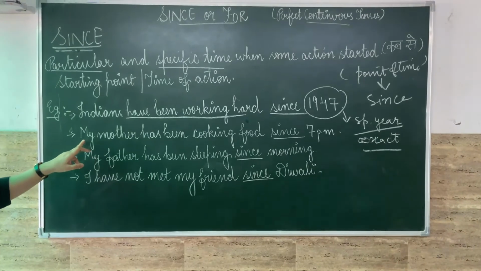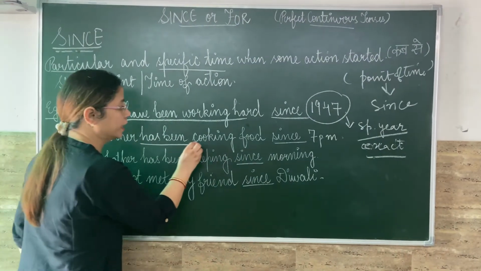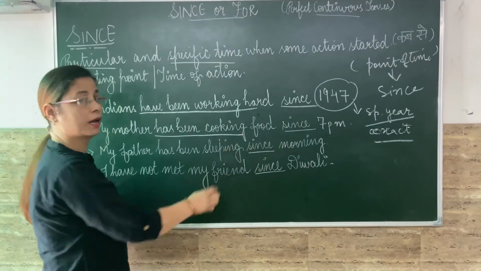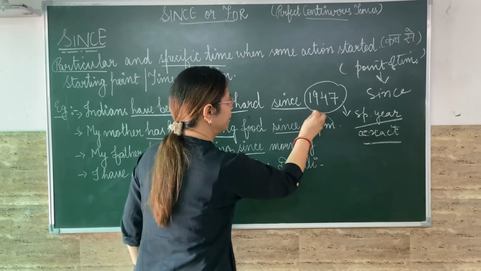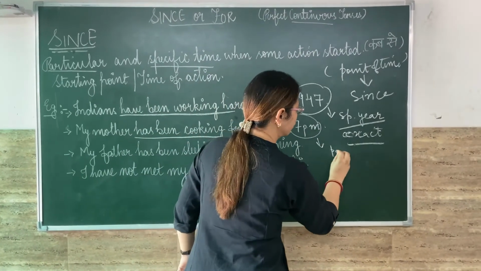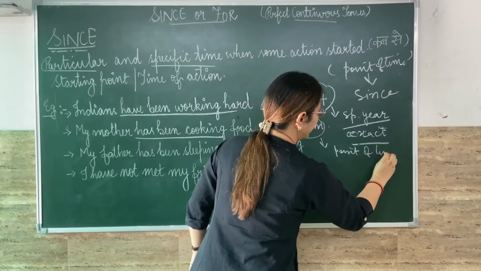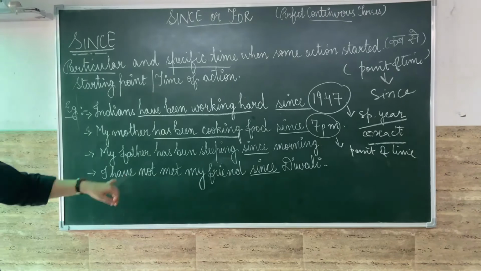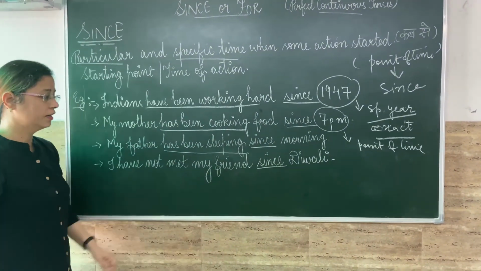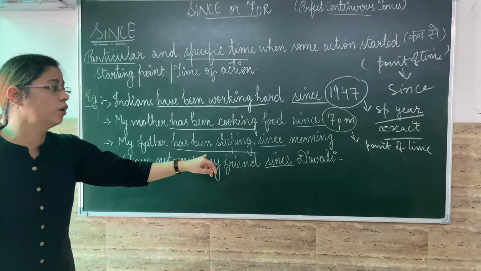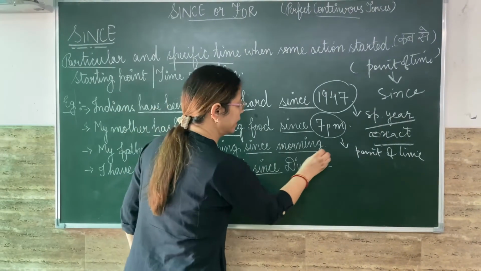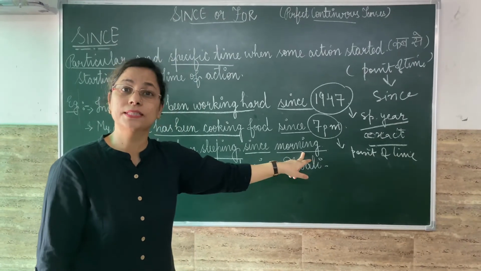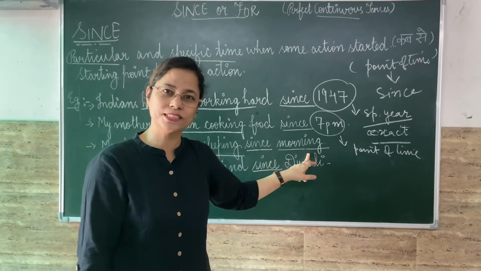Other example. My mother has been cooking, cooking कर रही है. My mother has been cooking food कब से? Since 7 p.m. Again, exact point of time. Then next, my father has been sleeping. Father सो रहे हैं. This action is going on कब से? Since morning. Exact time expression, point of time कब से? सुबह से. Right? I hope it's clear.